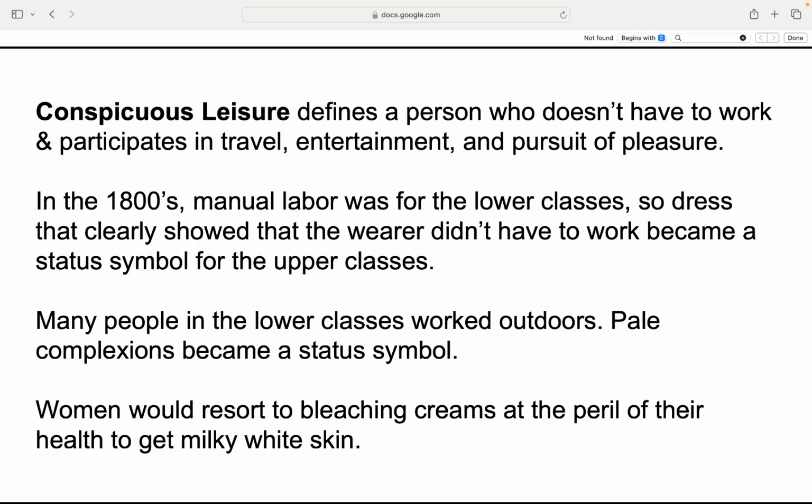Conspicuous leisure, coined by Veblen, the theorist. It's all about living the soft life. No work, just travel, entertainment, and indulgence. In the 1800s, working was lower class. Not working was elite. So fashion screamed, "I don't lift a finger." Pale skin was a status symbol. It meant no sun, no labor. Women even used dangerous bleaching creams to get that milky glow. Nothing says rich like looking like you've never touched a shovel.